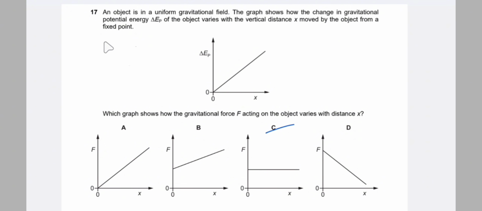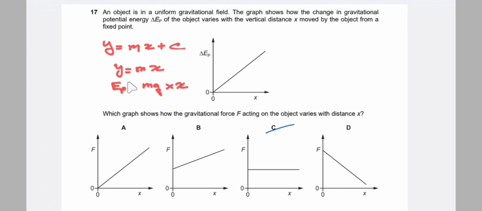So we can write this equation in the form of y is equal to mx plus c, where we can see that the graph starts from 0. So the y-intercept c is 0. So y is equal to mx and y-intercept is 0. So y is equal to mx, where m is the gradient and y is the gravitational potential energy. So EP is equal to mgh, and here the height is distance x. So instead of height, we write this as distance x. So mgx.